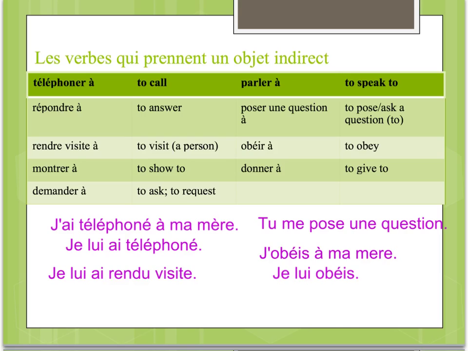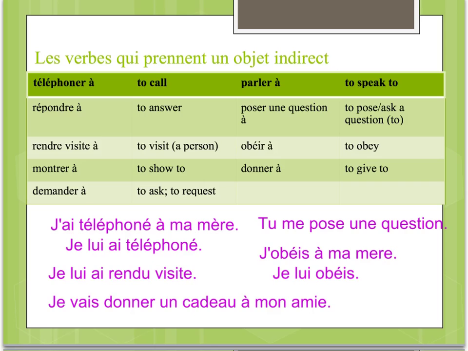Et finalement, donner à. This is one of the most common verbs that takes an indirect object. Give something to someone. Par exemple, je vais donner un cadeau à mon ami. Here we're switching up the tense. We're using the futur proche. I'm going to give a gift to my friend. Un cadeau is our direct object. Give what? A gift. And then to whom or for whom? À qui ou pour qui? À mon ami, to my friend.